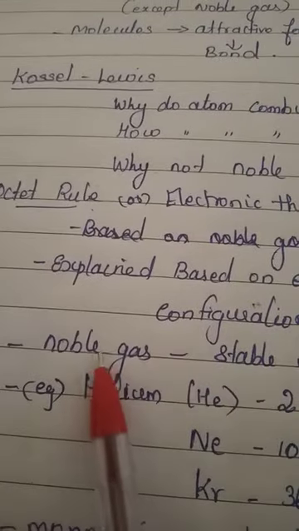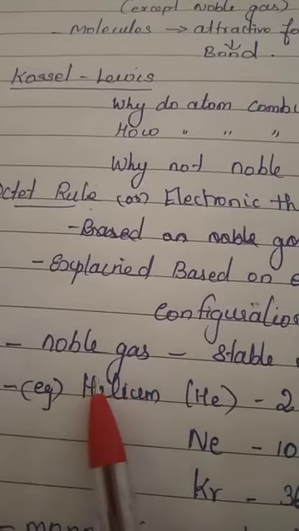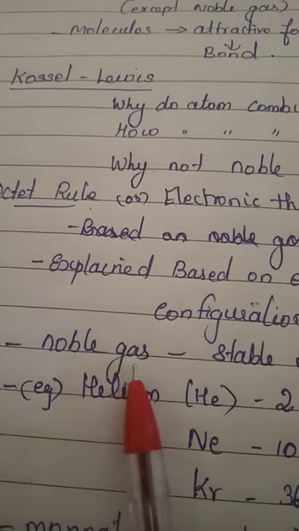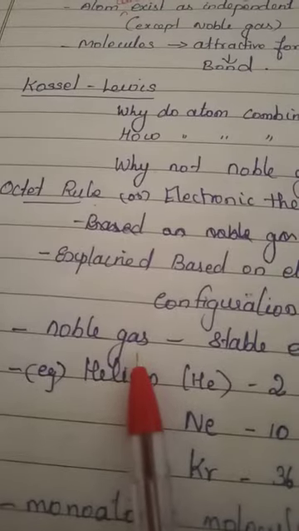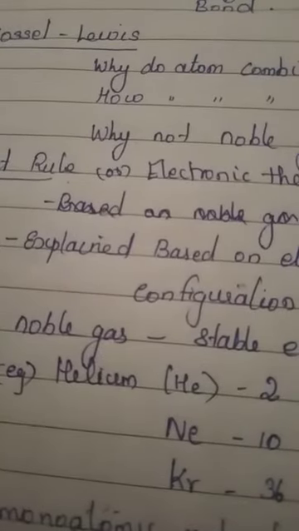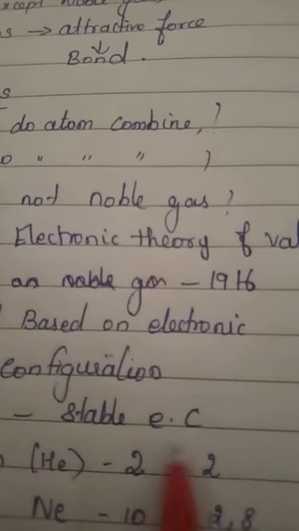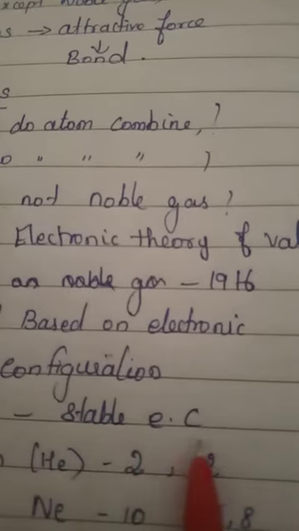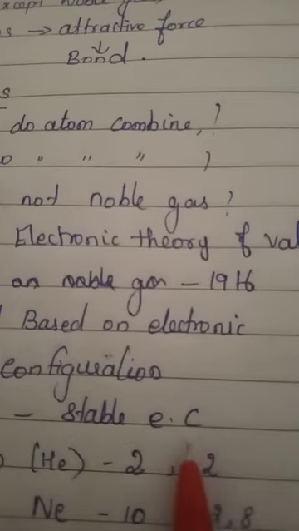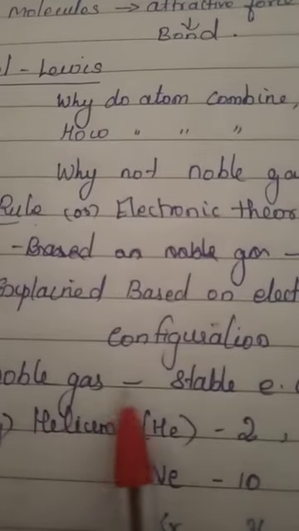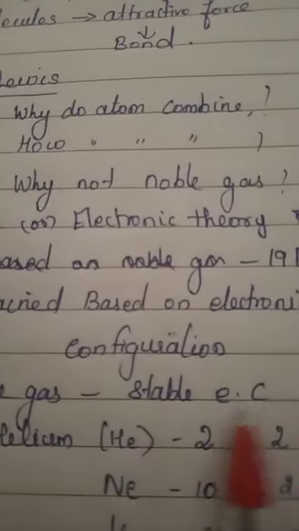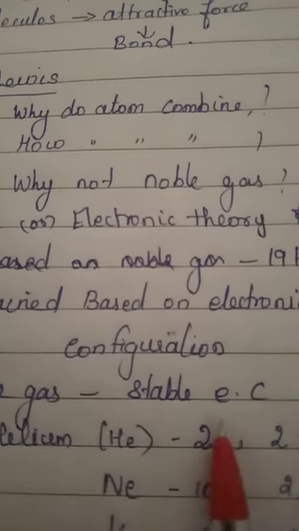When we see the noble gases and their electronic configuration, we already know about shells and subshells, which we studied. When we see the electronic configuration of the noble gases, they have a stable electronic configuration. When Kossel and Lewis analyzed the electronic configuration of the noble gases, they found that they have a stable electronic configuration. What is that stable and unstable electronic configuration?